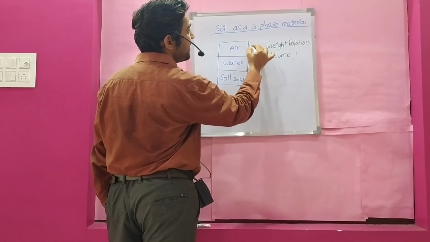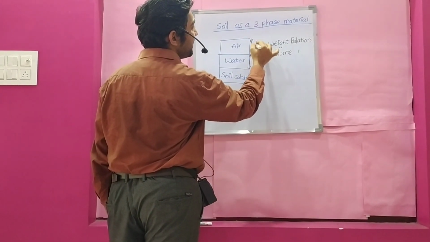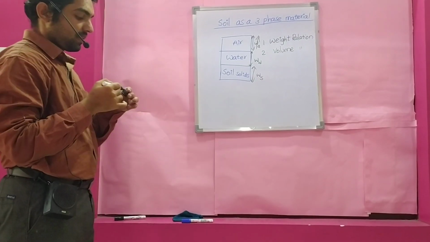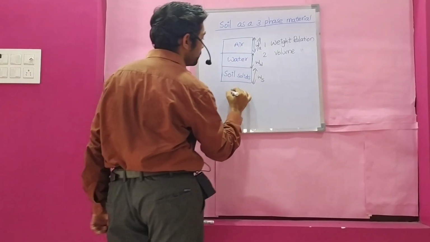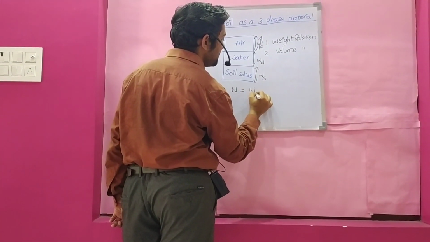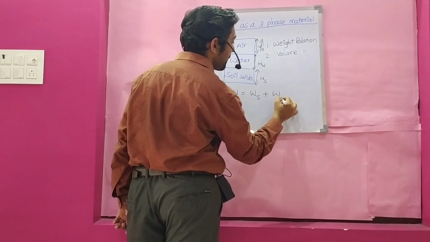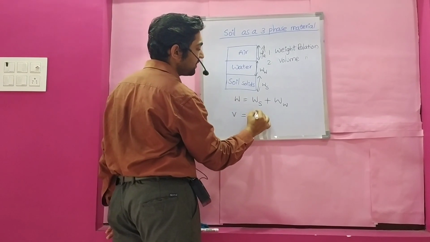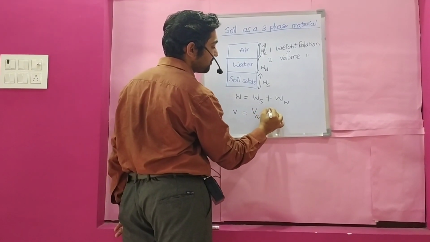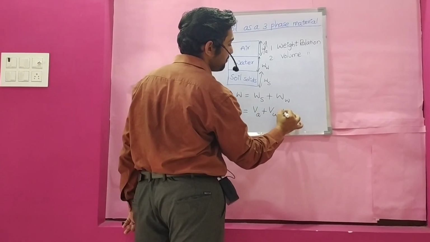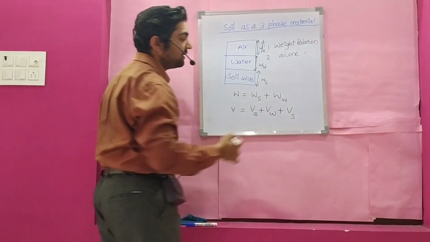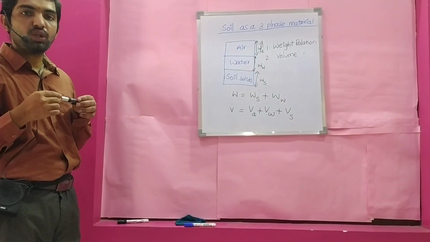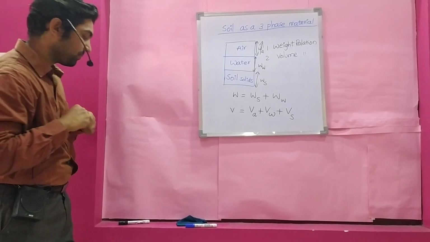Weight of air is considerably negligible, we neglect it. So total weight is equal to weight of soil solids plus weight of water. In terms of volumetric relation, total volume is volume of air plus volume of water plus volume of soil solids. These are the weight-volume relationships of soil.